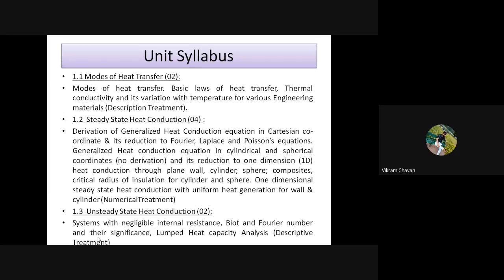In that, we try to understand the phenomenon of negligible internal resistance and the two dimensionless numbers, the Biot number and the Fourier number, which will be useful to understand the unsteady state heat conduction phenomenon. Then afterward the lumped heat capacity analysis, and this segment does not have any numericals. So numericals from the second segment will be there in your final examination. The first segment is descriptive and the last segment is also descriptive.